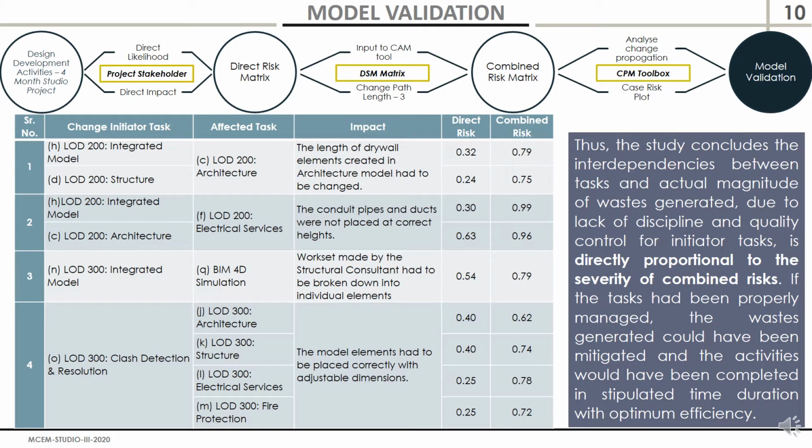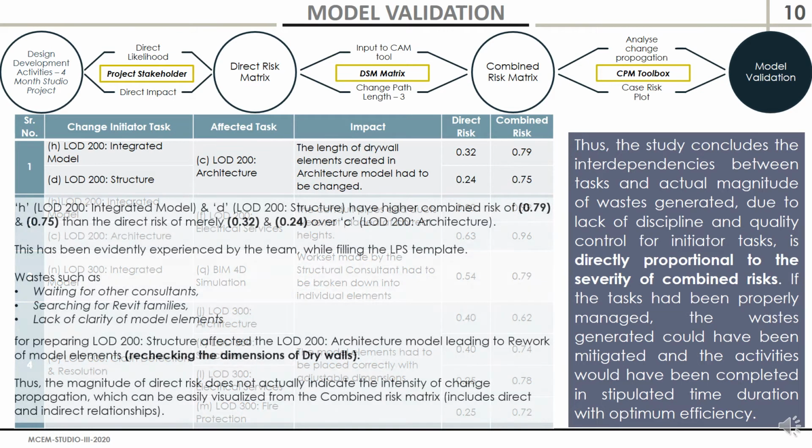So we can say that the interdependencies among the tasks may vary, and the magnitude may change depending upon the level of development and the task that we are looking at. What we are highlighting here is that the LOD 200 integrated model and LOD 200 structure model have higher combined risk over LOD 200 architecture than the direct risk.